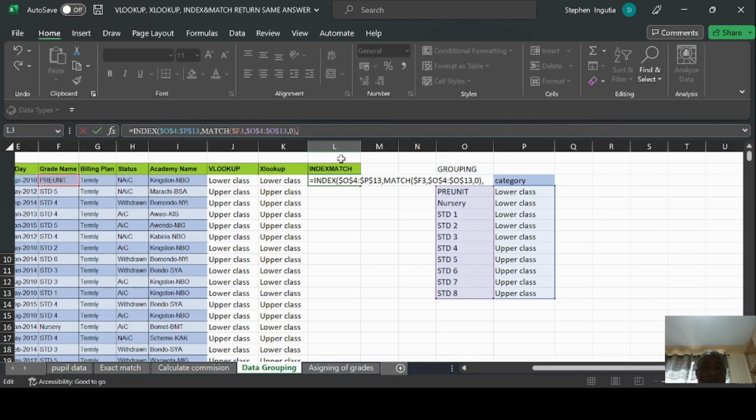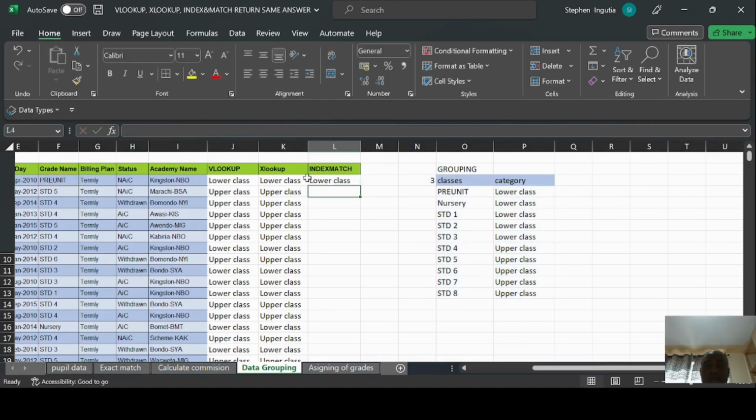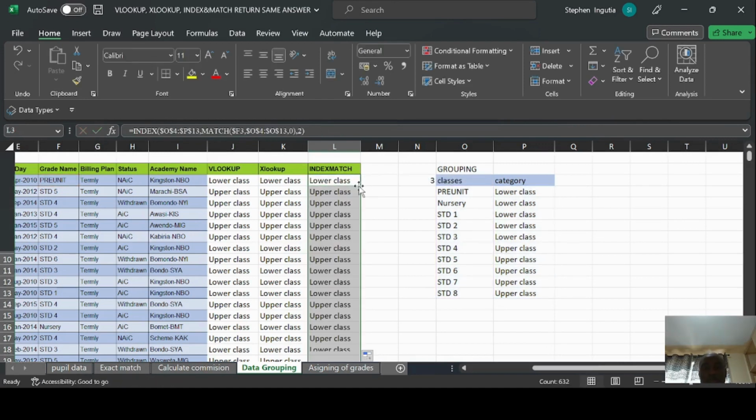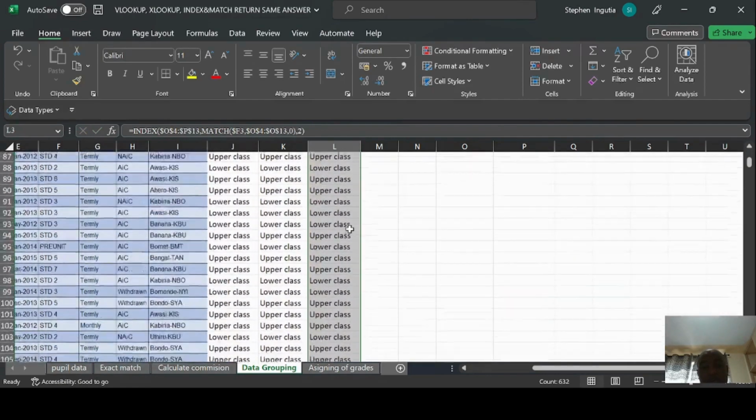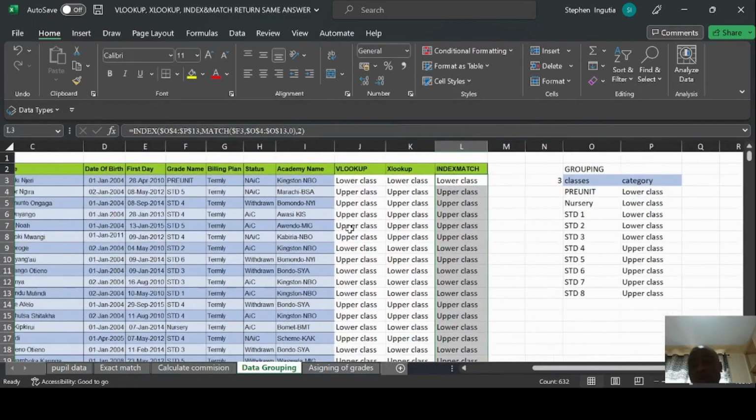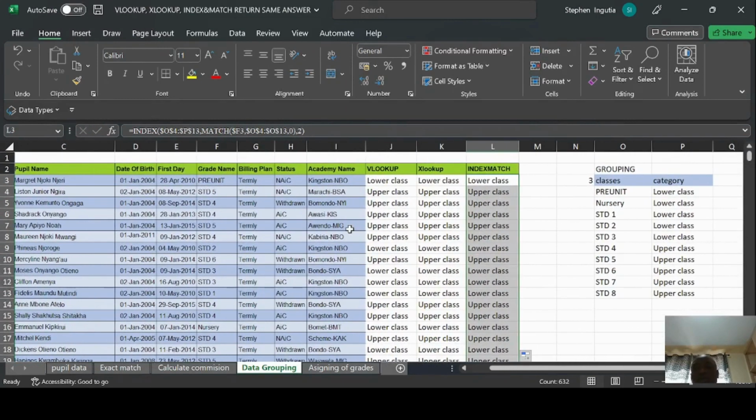Which column are we returning? We are returning column number 2 from this table. Hit enter. Then we double tap to drag the formula. You find that all results are the same across. So this is one way we can use VLOOKUP, XLOOKUP, and INDEX and MATCH in terms of grouping our data.